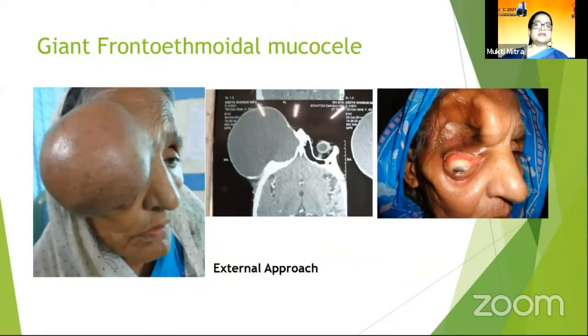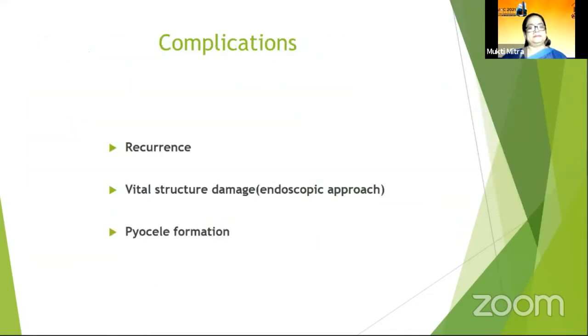This is an interesting case of giant frontal mucocele in a neglected case. After surgical removal by external approach, this patient had a residual sequela of deformity in the frontal bone. This is the third postoperative day. Later on, the eyeball remained in its normal position, though the defect in the frontal bone is still there.